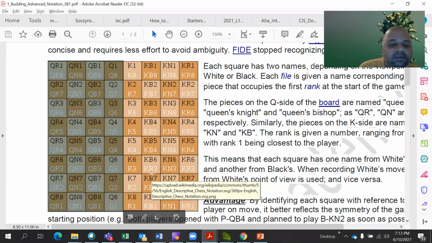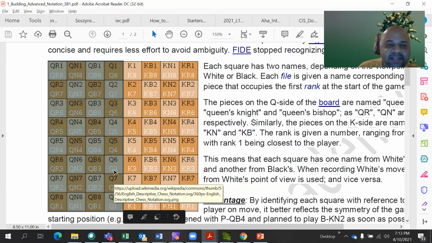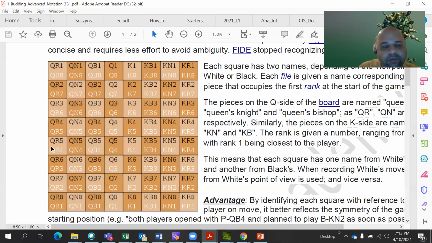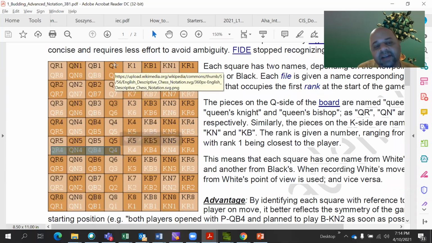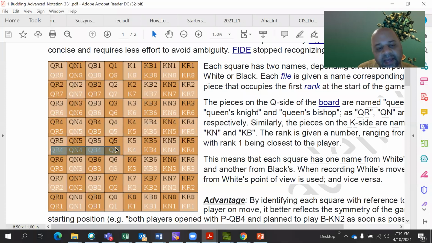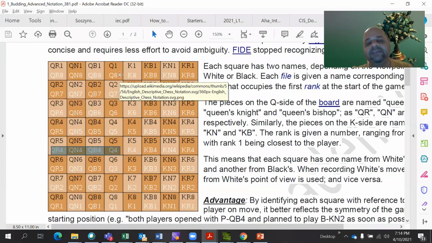But what is rank 1 for white is rank 8 for black, and what is rank 4 for white is rank 5 for black, right? Because black counts from its side 1 2 3 4 5 6 7 8, and white counts from its own side 1 2 3 4 5 6 7 8. That is why it is different.